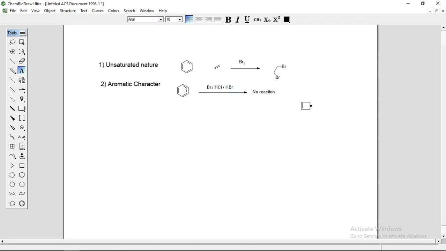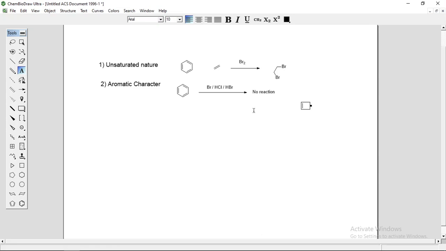If this benzene undergoes addition reaction with this Br2, this carbon carbon double bond will convert to carbon carbon single bond, so it loses its aromaticity. So benzene does not want to lose its aromaticity.